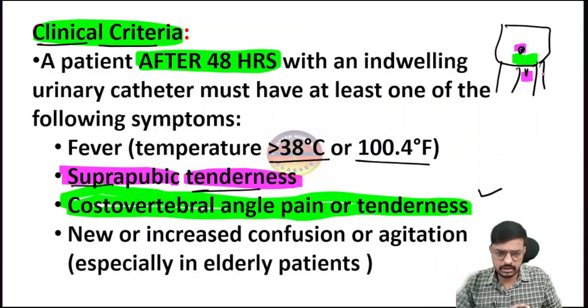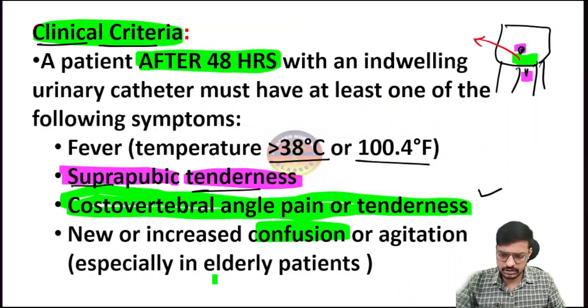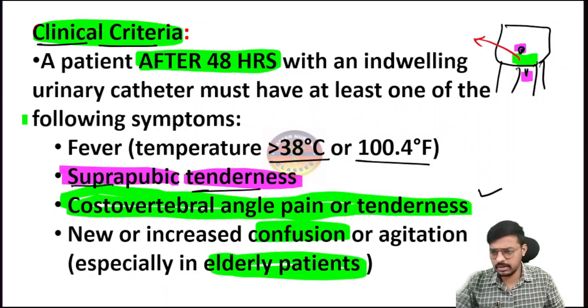Here the patient feels the tenderness, so that is also indicating that the patient is suffering with urinary tract infection. It's very, very important. And new or increased confusion or agitation, especially in older patients. So this is the clinical manifestation of the urinary tract infection.